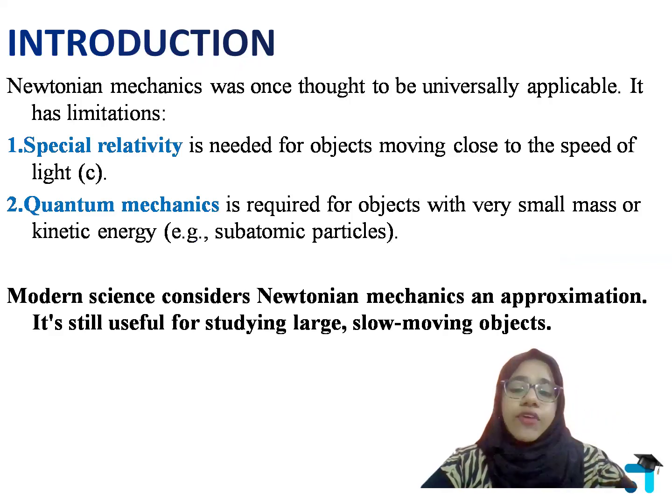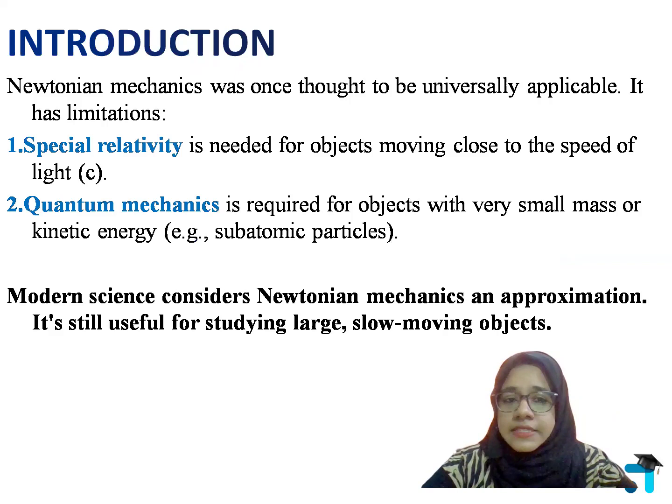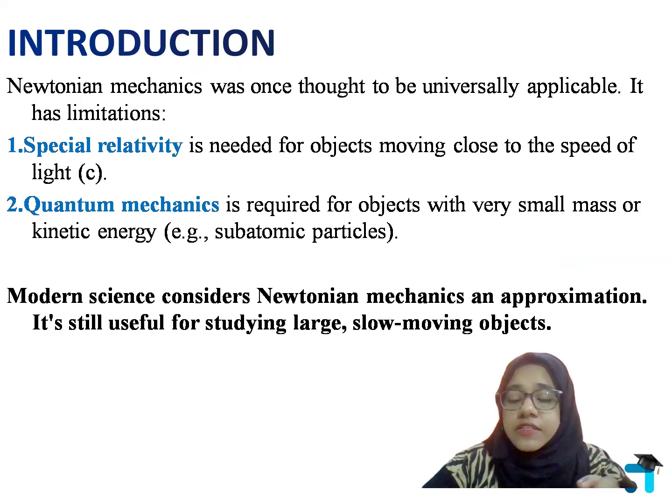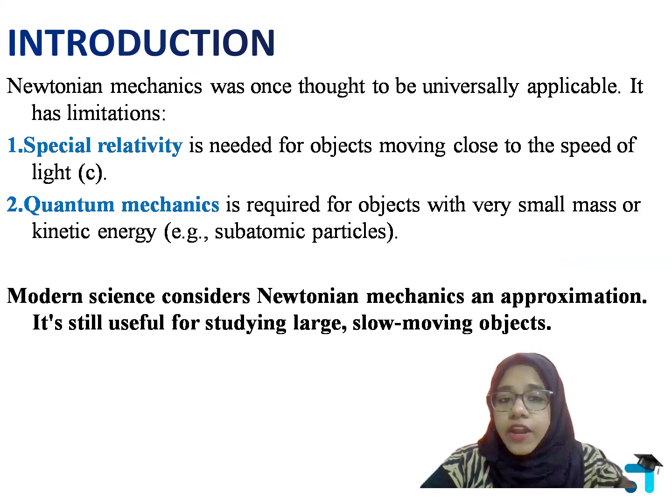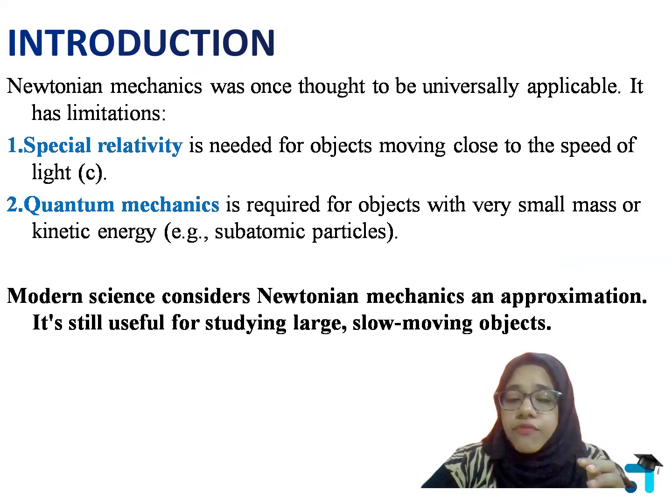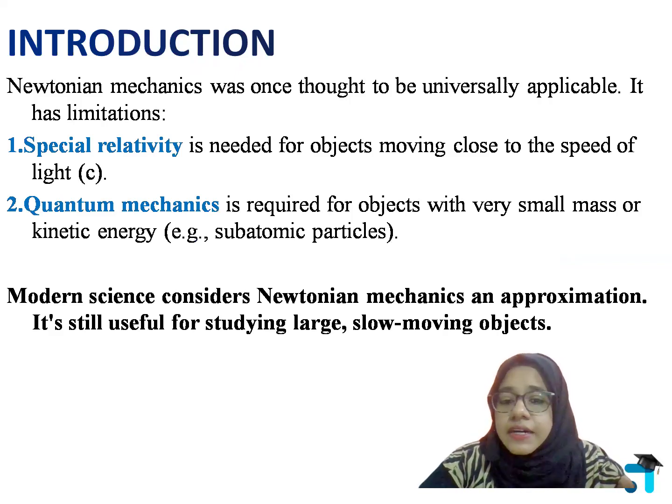No, definitely we cannot apply Newtonian mechanics. When an object is moving with speed closer to the speed of light, we cannot apply Newtonian mechanics. We call that branch of physics special relativity. When an object is moving with the speed of light, we take help from special relativity.